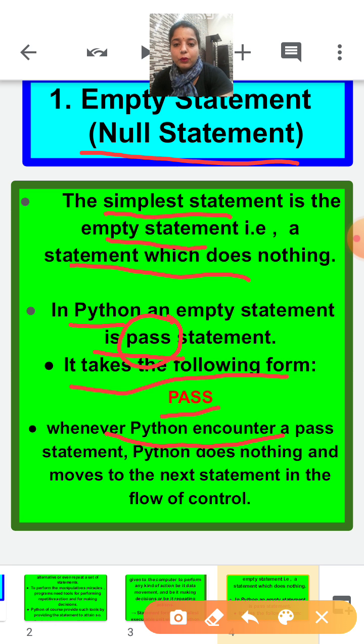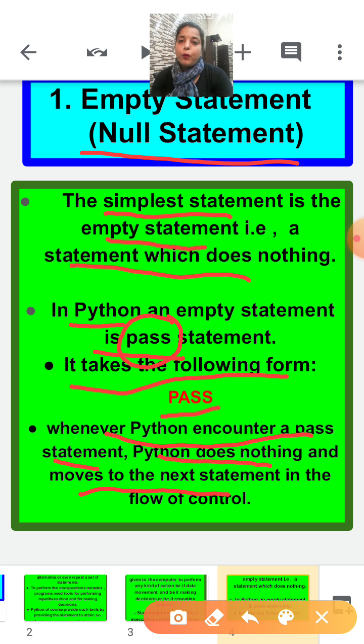Whenever Python encounters a pass statement, Python does nothing and moves to the next statement in the flow of control. Basically we are just using this statement for showing that this is a kind of empty statement, nothing else. Nothing has to be done with this statement.